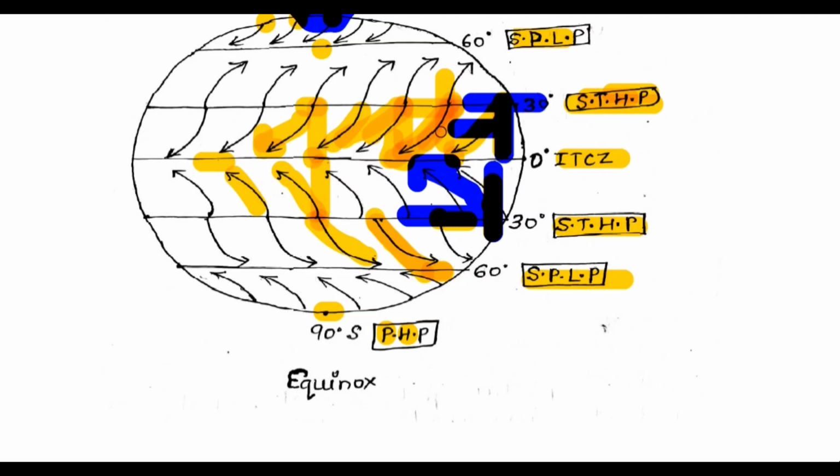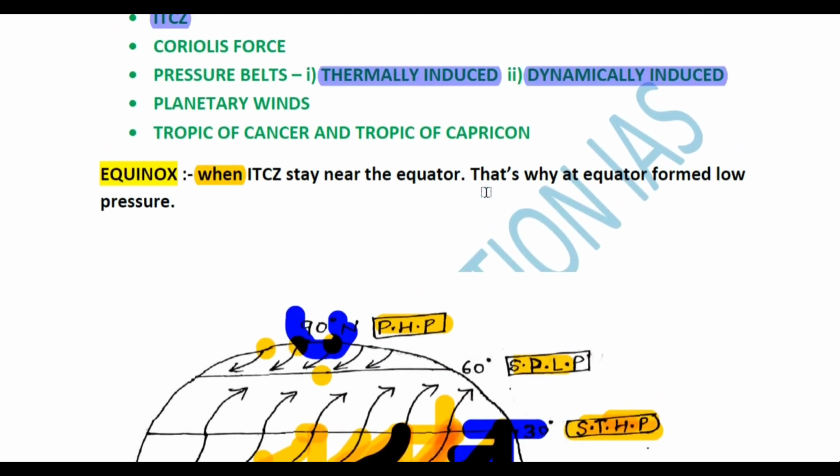So if the Coriolis force acts in this direction at 90 degrees, always remember the Coriolis force always acts at 90 degrees, and the resultant wind goes in this direction. This is the reason the winds move like this. Why are they not moving like this? Due to the Coriolis force, these winds are deflected. Due to this, the winds move like this, and this region is called the convergence zone, the intertropical convergence zone. So I think you are getting my points.